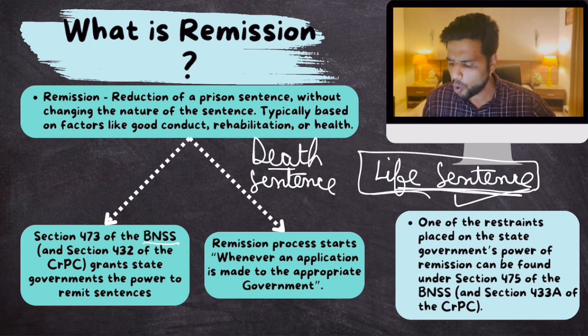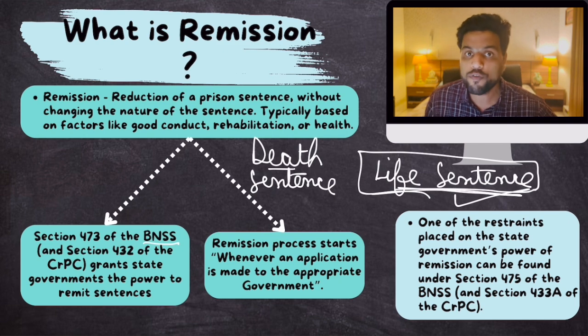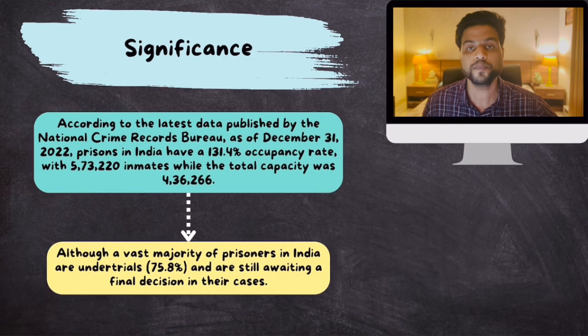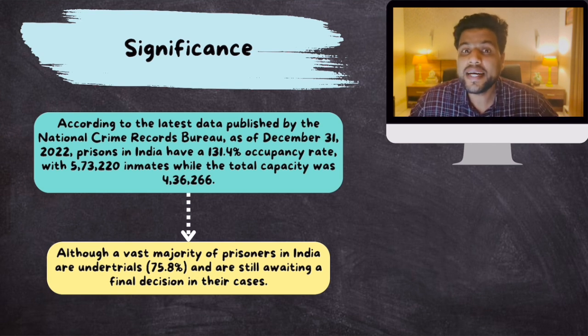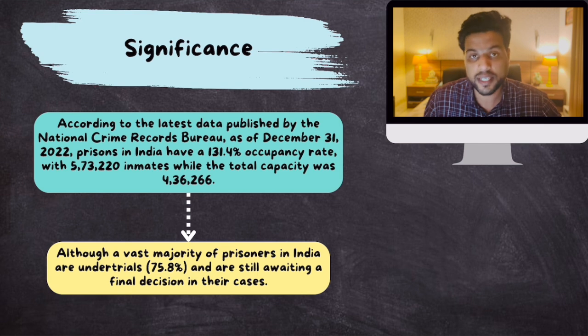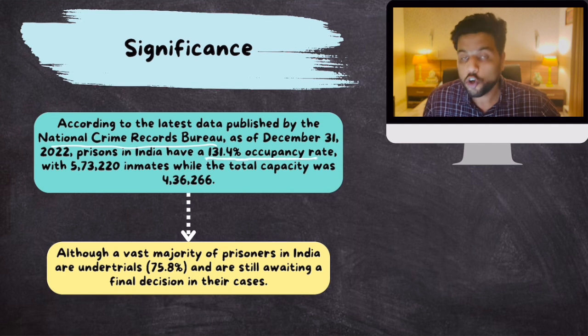Clear? Now, what is the significance of this move by the Supreme Court? The reason why the Supreme Court said that you can remit the sentence of a convict without him or her formally applying for it is that India's jails are already overflowing. As per the data published by the National Crime Records Bureau, prisons in India have a 131.4% occupancy rate.